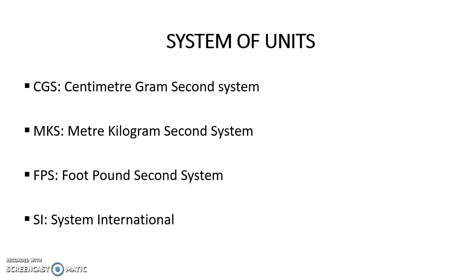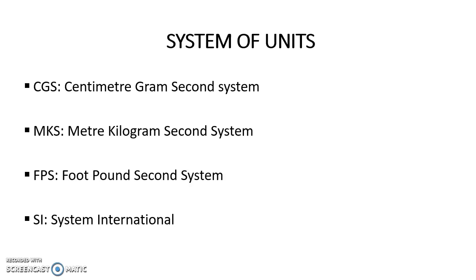Since everyone had accepted the SI system of unit, many of the countries started making use of SI all over the world. So it was now easier that everyone is making use of one homogeneous system of unit.